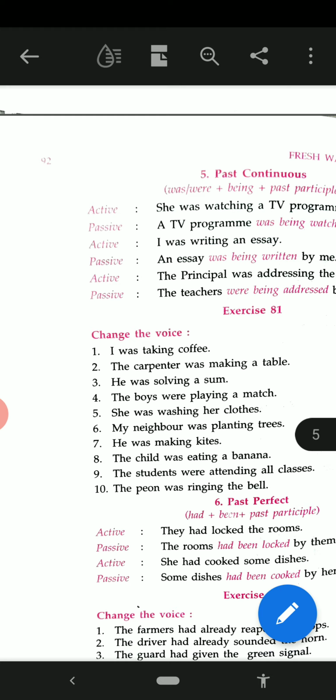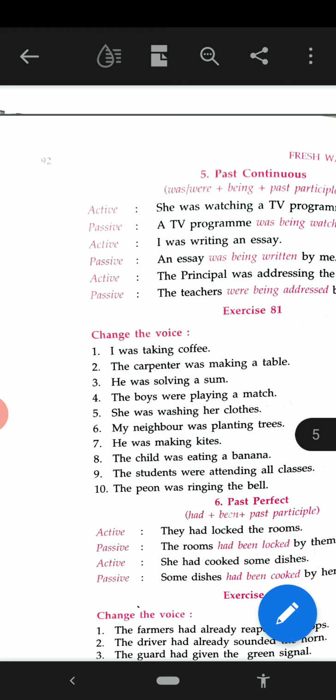Second number, the carpenter was making a table. A table was being made by the carpenter. He was solving a sum. A sum was being solved by him. In this way, you are able to solve this exercise.